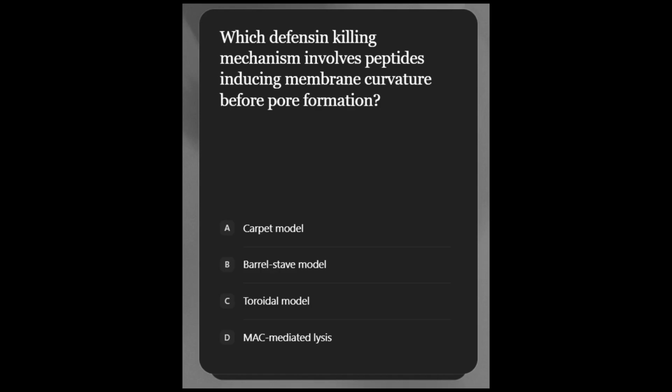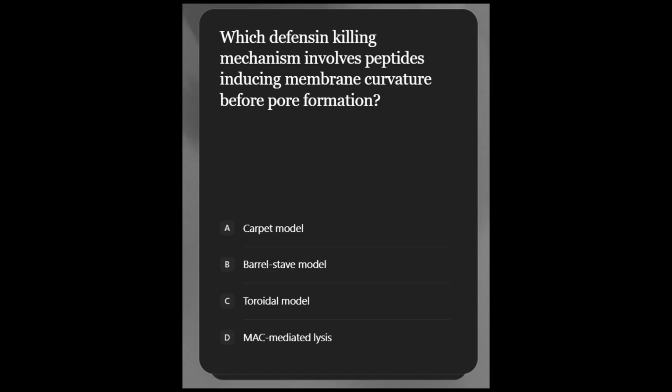Let's go to the next question. Which defensin killing mechanism involves peptides inducing membrane curvature before pore formation?